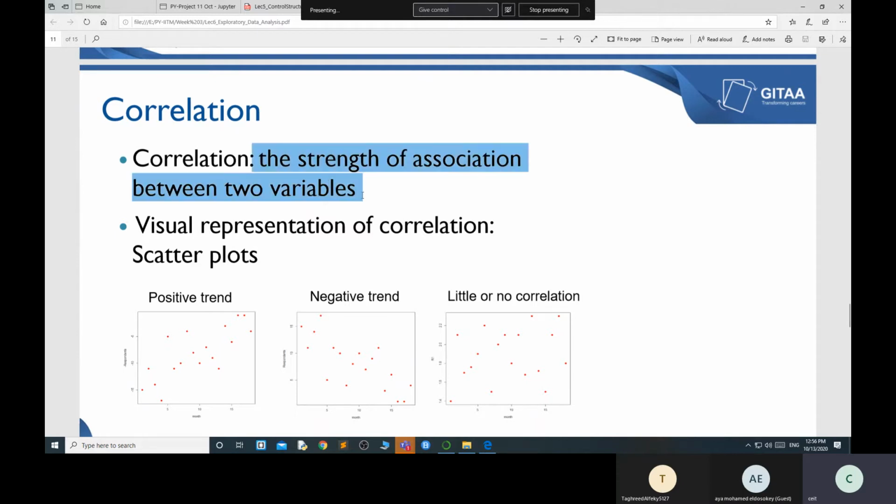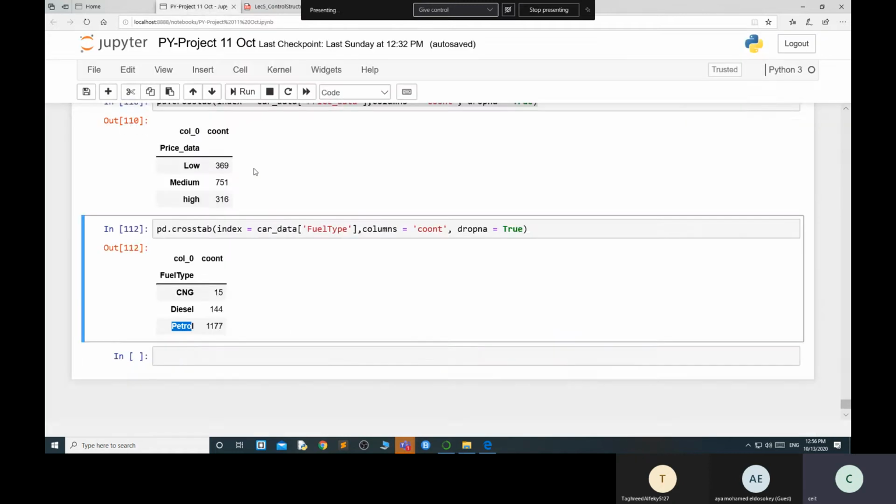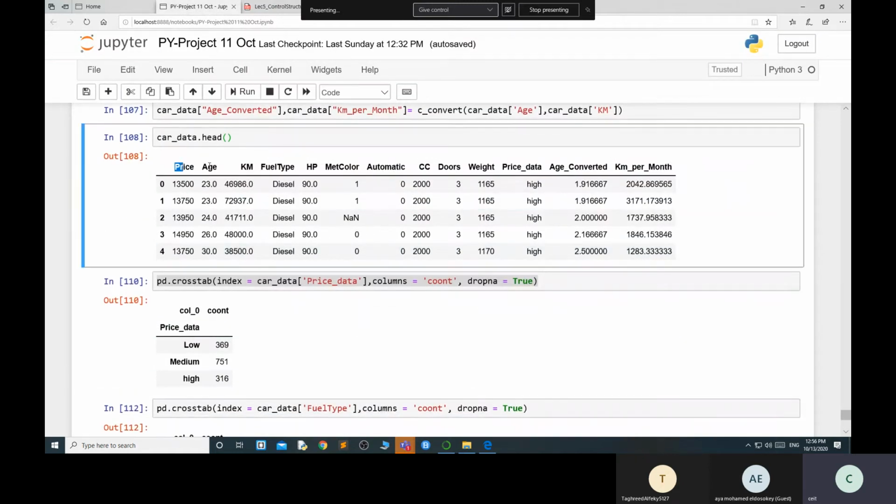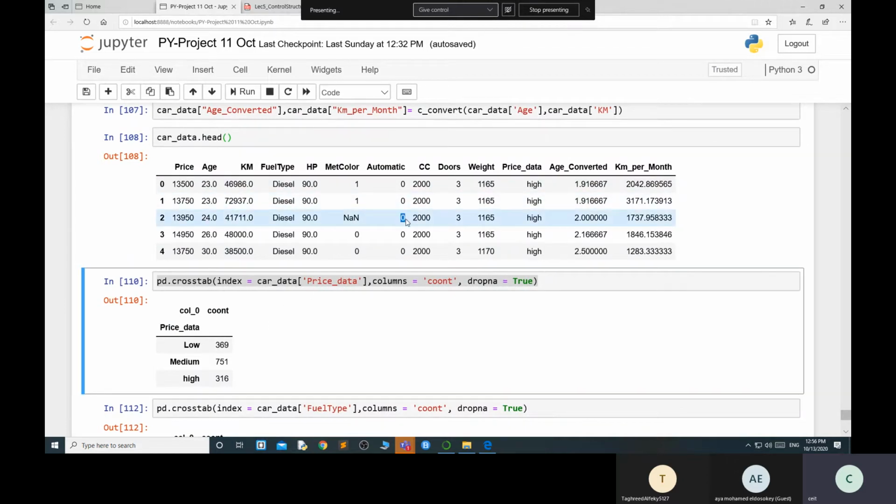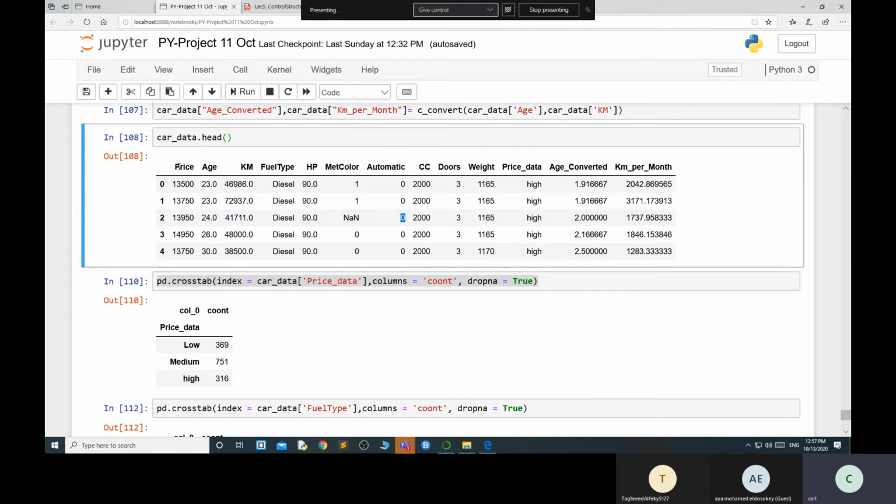Correlation is basically the strength of the association between two variables. I have a variable A and I have a variable B. Suppose I have an automatic car, so what is the correlation with price? That means if you have automatic cars, maybe the price is in a high range. So if you want to buy an automatic car, the price of that car is high. And if you want a gearbox car, the price of the car is low. So this is one correlation between them.